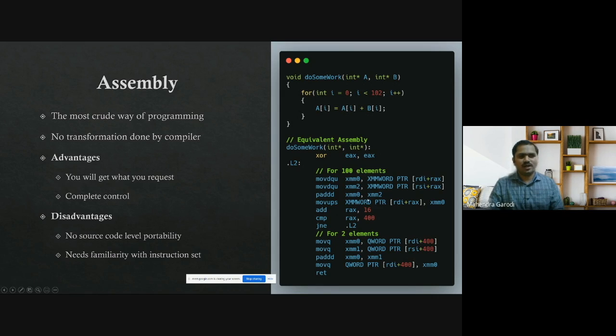For 100 elements I have to write separate code, and for the remaining 2 elements I have to write separate code, because here the vector length is 16 bytes. 102 elements are not divisible by 16 bytes, which basically is 408 bytes, so only 400 bytes are divisible. So we write for 100 elements, then you have to think about a remainder loop as well. If you change this loop to 103 or 104, you have to change the logic. It's not that flexible.